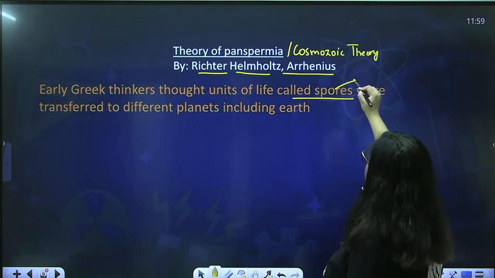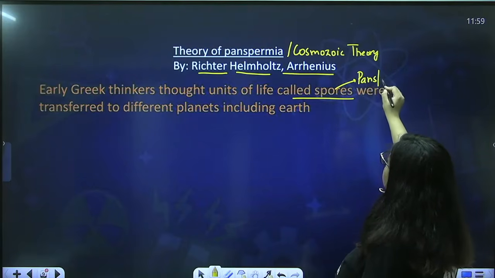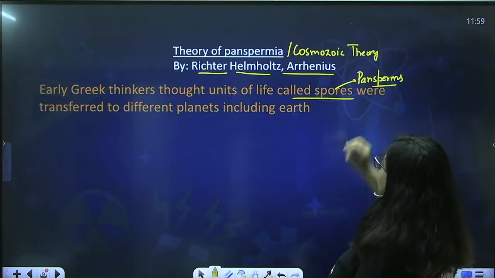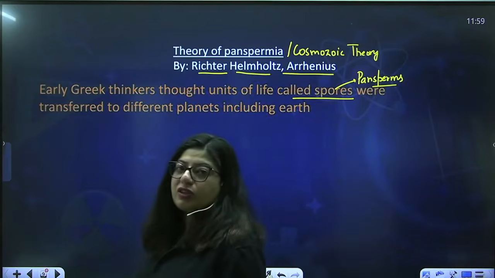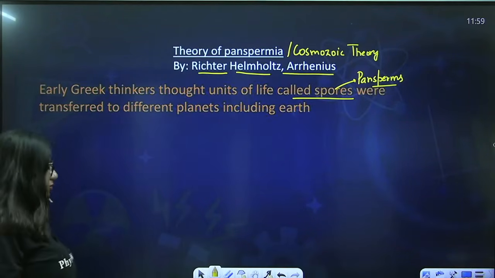So these spores are also known as pansperms. Fine. So this was the theory of panspermia or the Cosmozoic theory.